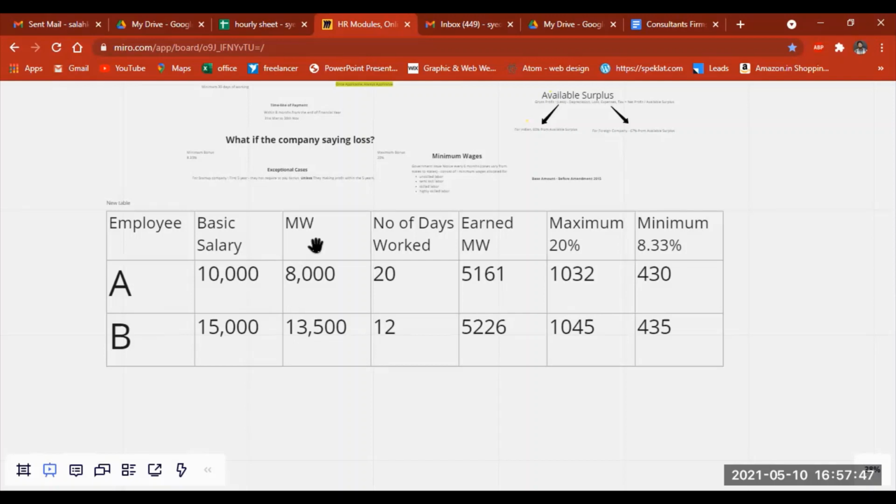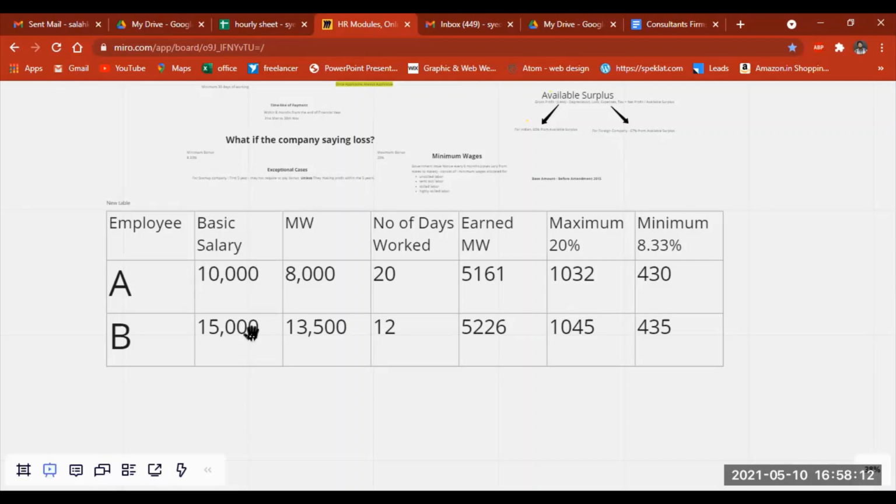And what we have to do is calculate their minimum wages that is mentioned by the government. That keeps varying every 6 months, or it may stay similar, based upon the acts and regulations. So for the 10,000, we get 8,000 as the minimum wages.